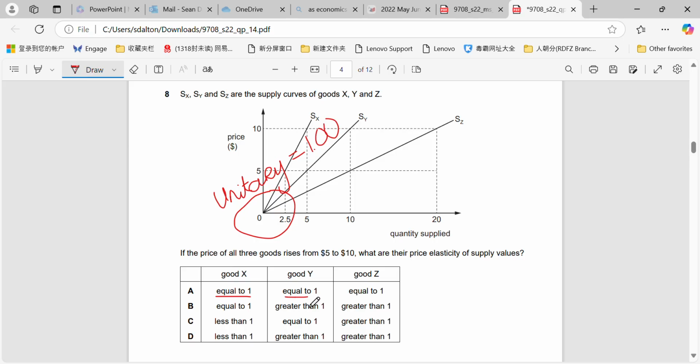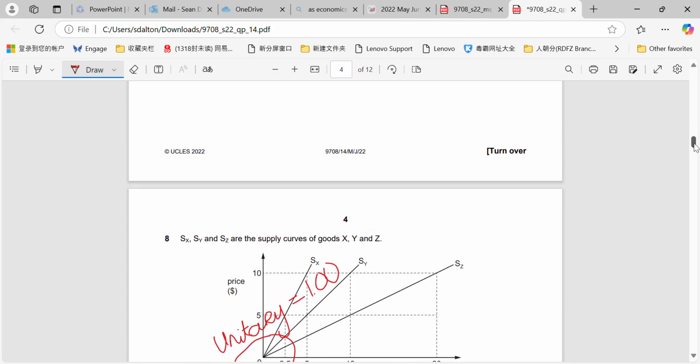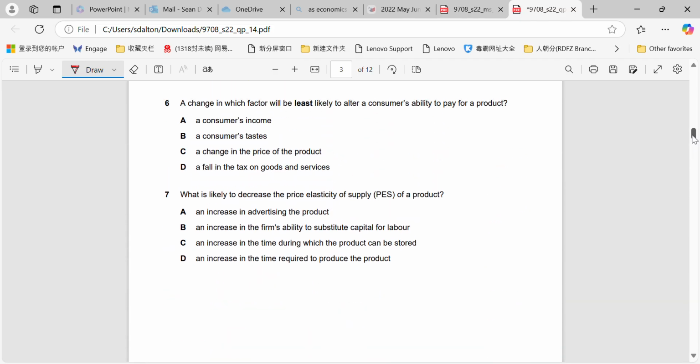So equal to 1, equal to 1, equal to 1. Okay, done. We don't even have to spend time calculating it. The percentage change in quantity supplied, if we calculate it because they give us the values, will all work out equal to 1. But as soon as we see a curve coming out of the point of origin, straight away, finish it, and you're going to save an extra 2 minutes to give you more time for other questions.